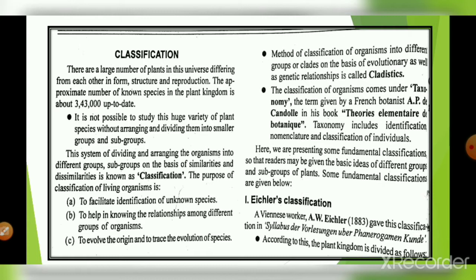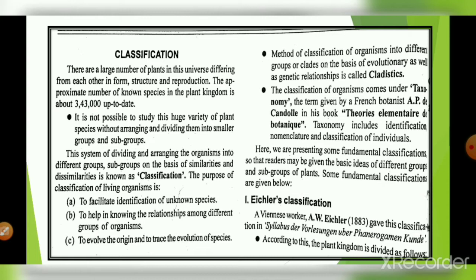Then we come to taxonomy. What do we mean by taxonomy? Augustin Pyramus de Candolle, a French botanist, wrote his book Théorie Élémentaire de la Botanique. In his book, taxonomy includes the identification, nomenclature, and classification of individuals.